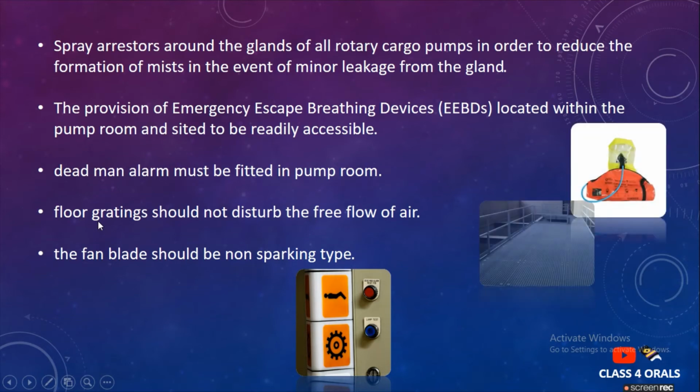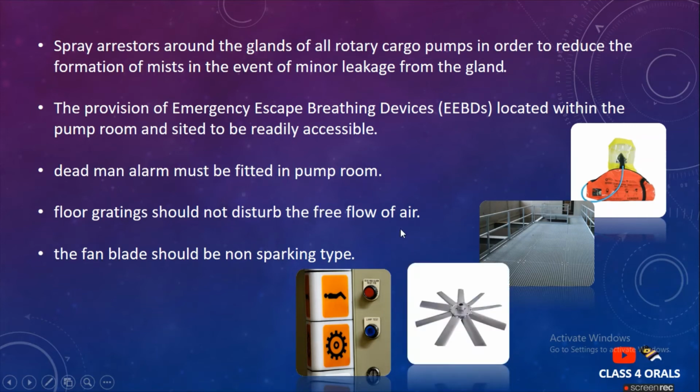The floor gratings look like this; we are very much familiar with them. There should not be any obstruction or disturbance to the free flow of air, which is very important for the ventilation system. And the fan blade should be of the non-sparking type. The fan blades we are familiar with in the ventilation system should be intact and should not produce any spark, which could cause a huge fire. They should be properly insulated and of the non-sparking type.